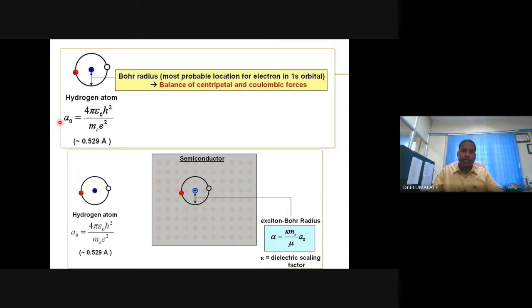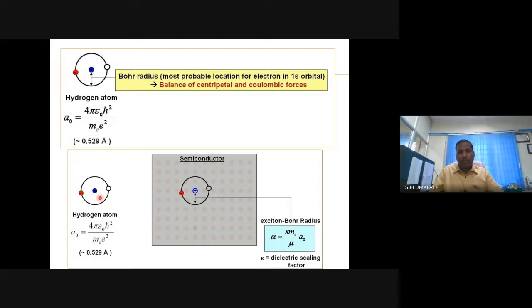What is Bohr radius? We have already seen. The most probable distance between the nucleus and the electron in the hydrogen atom is known as Bohr radius, and it is a constant equal to 0.529 angstrom, or 0.0529 nanometer. And it's possible to quantify it. Niels Bohr quantified it. It is related to the electron charge, Planck's constant, and the relative permittivity, etc. If you put all these numbers in proper units, you'll get this number, 0.529 angstrom, 0.0529 nanometer.